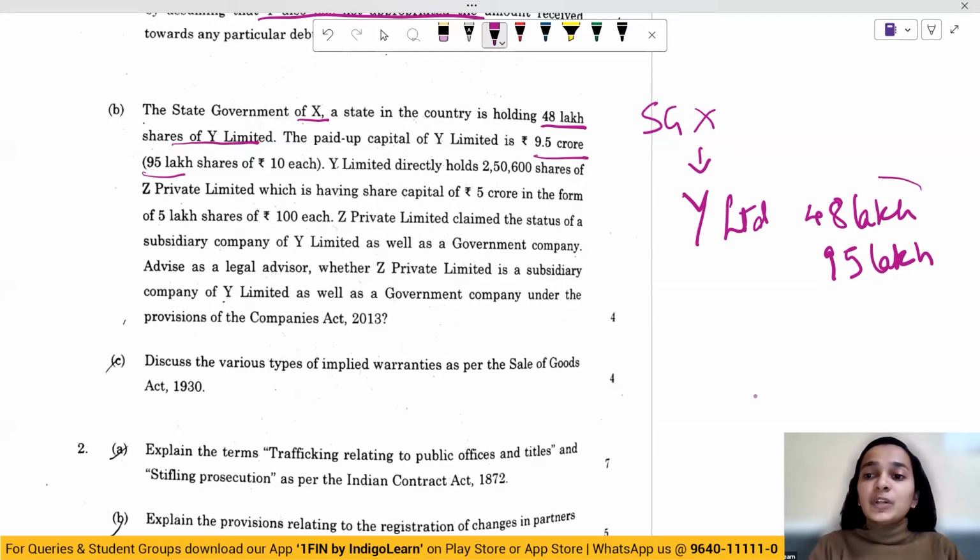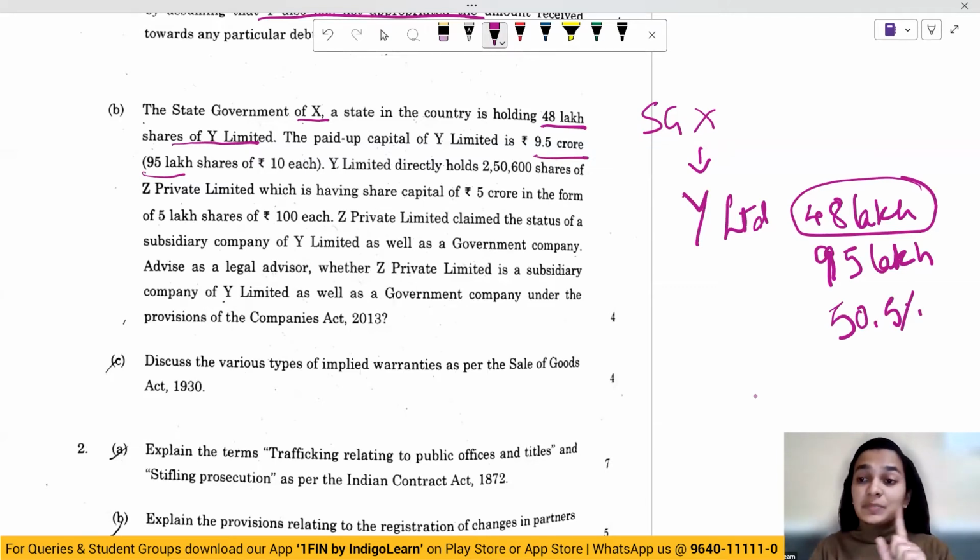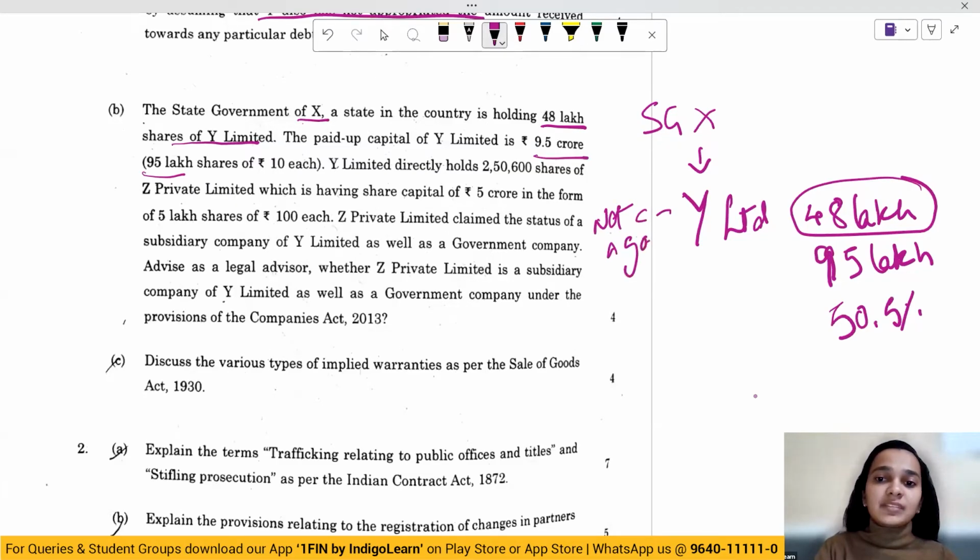So here the holding of the government is 48 lakhs. However, the total capital is 95 lakhs. Now, when we calculate the holding percentage, it comes to somewhere around 50.5%, which is less than 51%, which means Y Limited is not a government company. Okay, let's move ahead in the question.